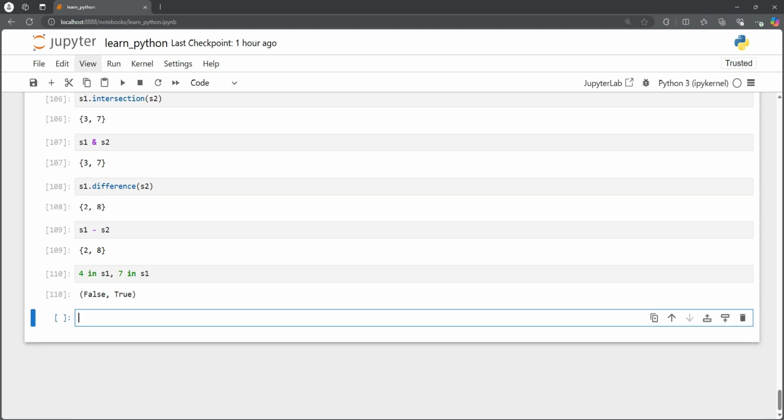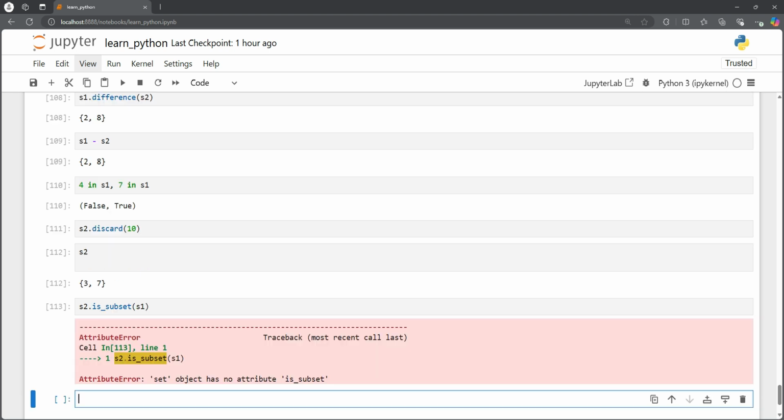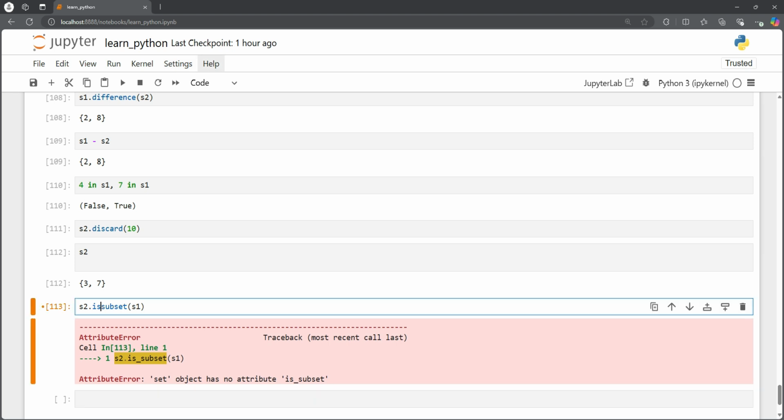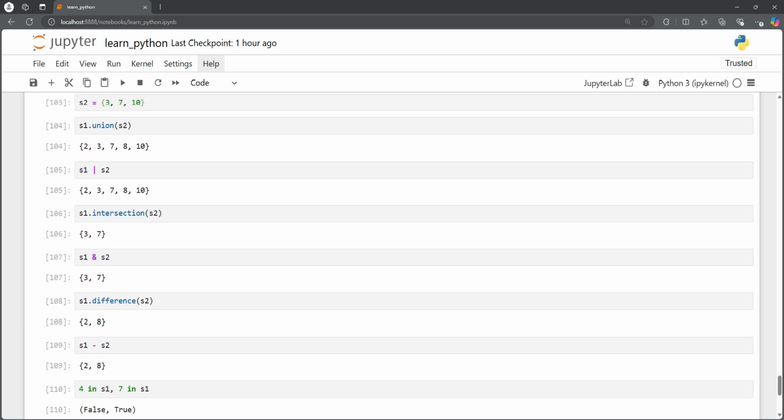Okay, so now we can also see if a set is a subset of another. So let's say we have S2 discard 10. So we have S2, 3 and 7. Now if we want to see if S2 is a subset of S1: set has no attribute is a subset. Okay, it's issubset. Okay, yeah, so that is true now. So S2 is a subset of S1. This is true because 3, 7 is part of S1, so it's a subset of S1.